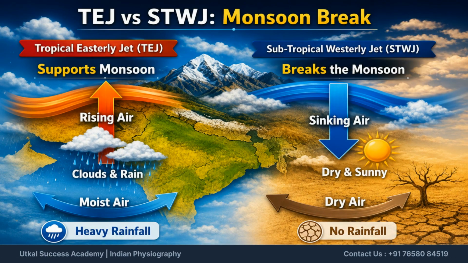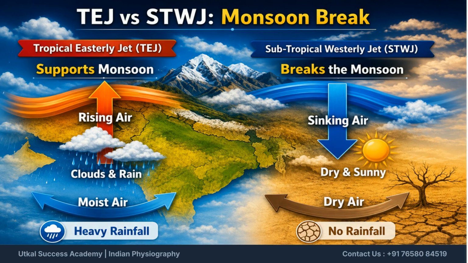The tropical easterly jet supports the monsoon with rising air, clouds, and heavy rainfall. In contrast, the subtropical westerly jet, when active over the region, results in sinking air, leading to dry, sunny conditions and no rainfall, thus causing a monsoon break.